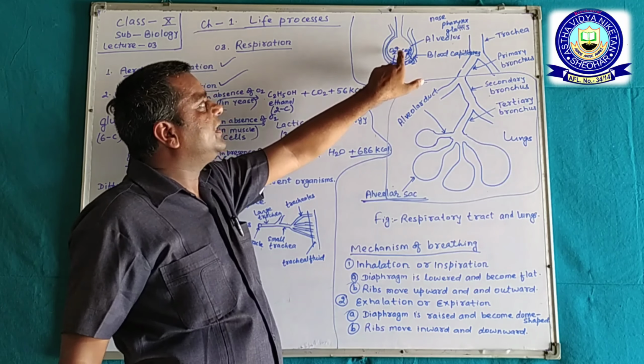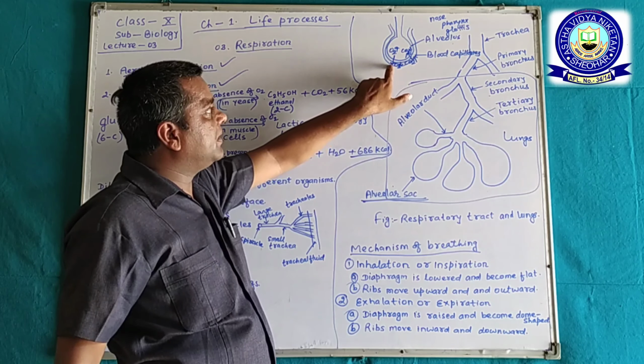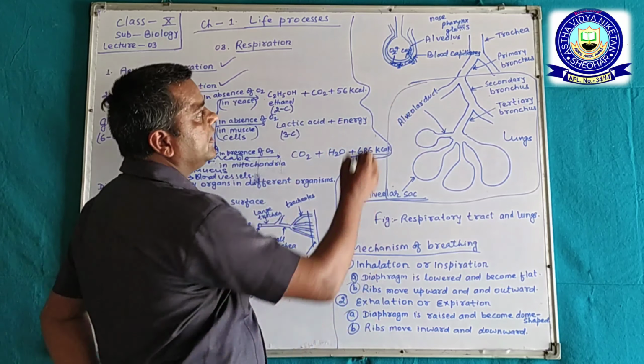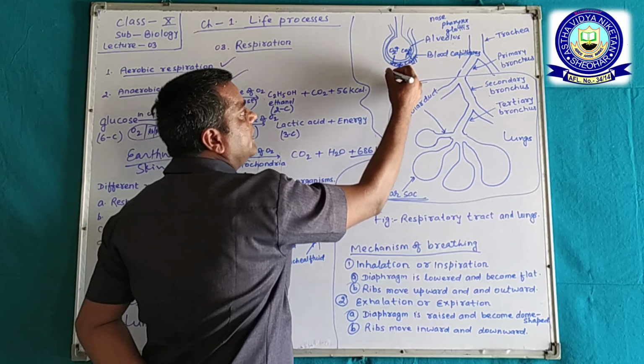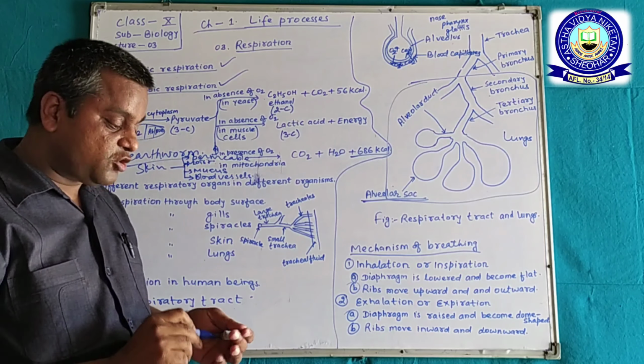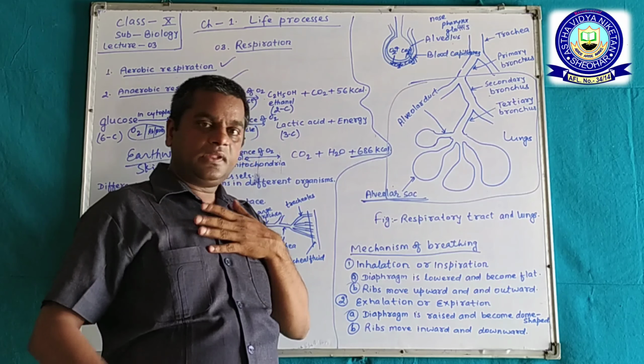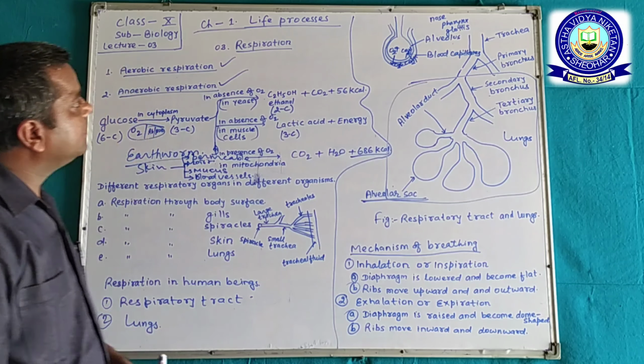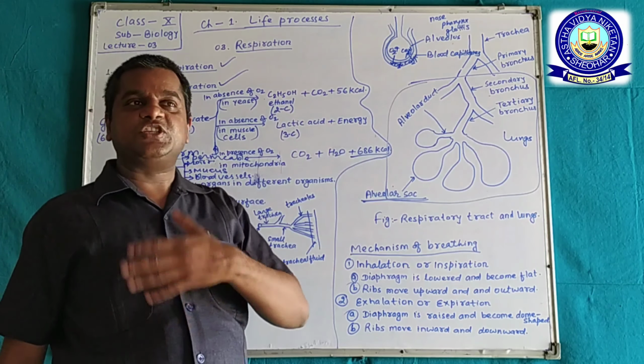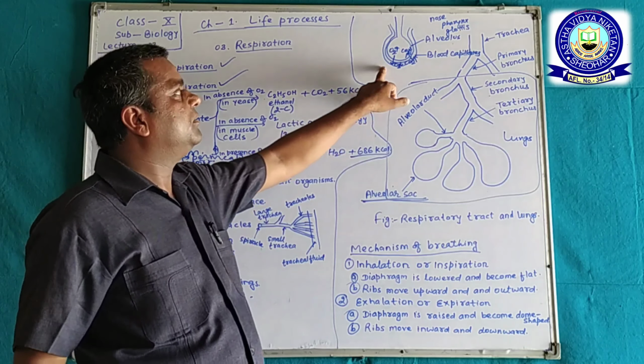That's why oxygen comes into the blood through diffusion. Okay, in this way exchange of gases occurs, and it is also called purification of blood.